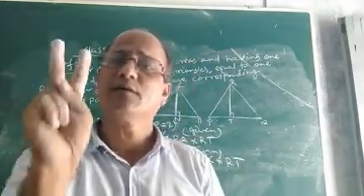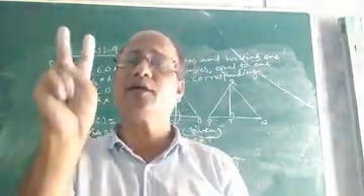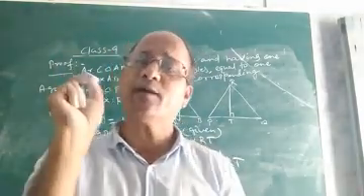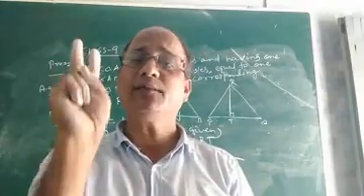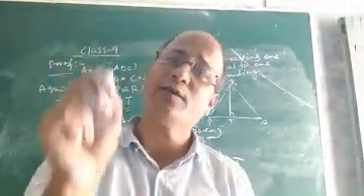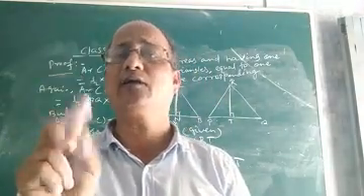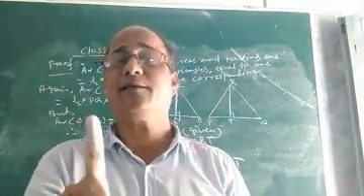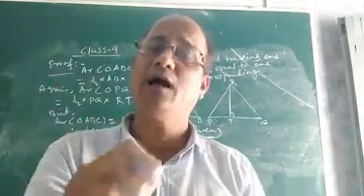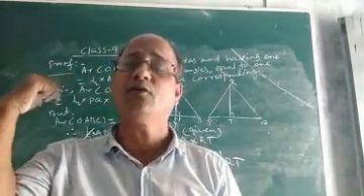What are the theorems? Regarding the relation between the areas of two triangles standing on the same base and between the same parallels, we came to know that if two triangles stand on the same base and between the same parallels, they will always have equal area. Two triangles standing on the same base and between the same parallels will have equal area. And what is the converse? Just I proved now.